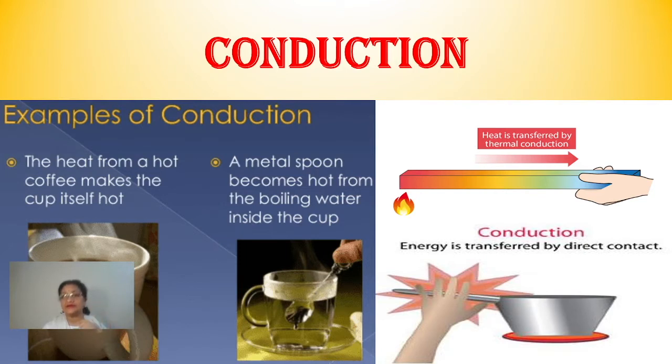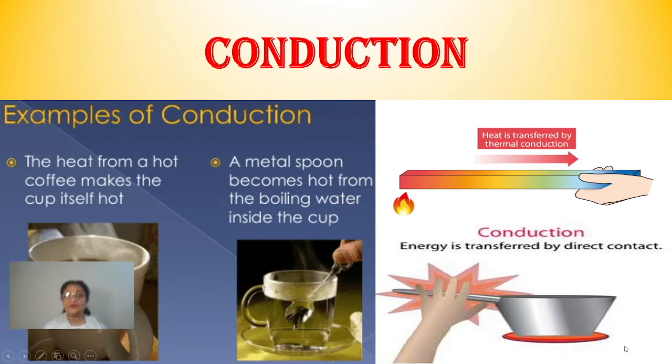Now what is conduction? Conduction is a method of transmission of heat, especially found in solids. It happens when a hot body comes in contact with a cold body. The molecules from the hot body start vibrating, and this is how they transmit the heat from the hot body to the colder one. Clear? This transmission of heat from the hot body to the cold one is called conduction.